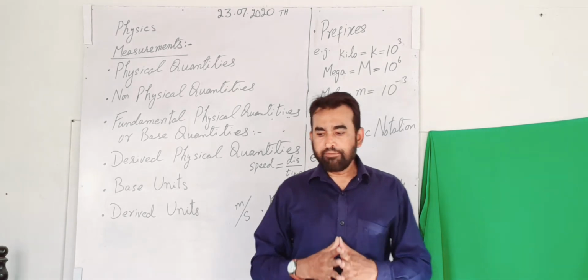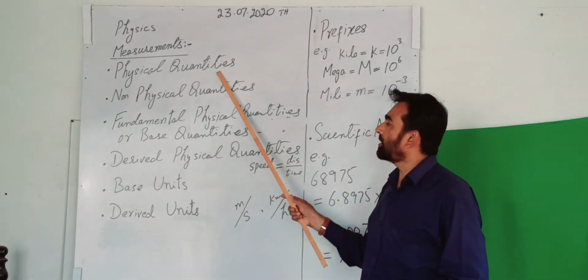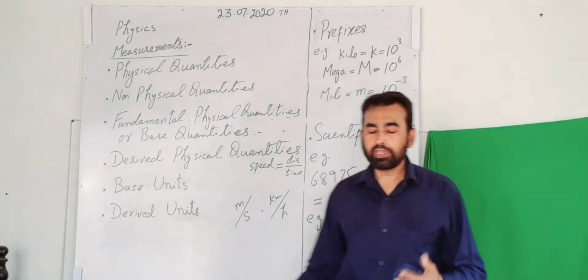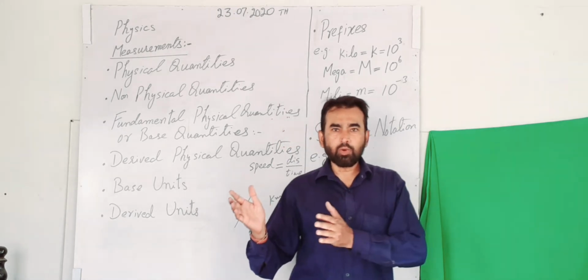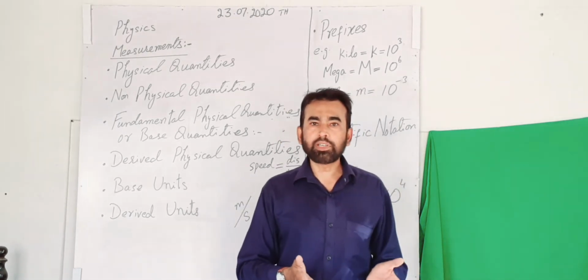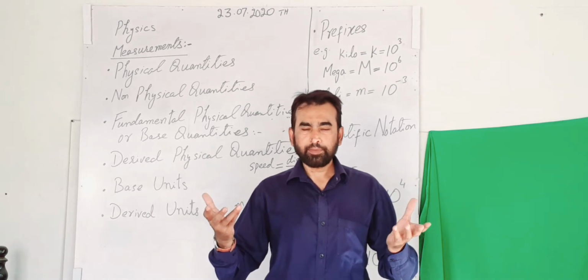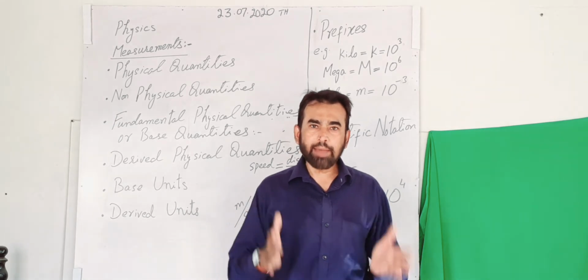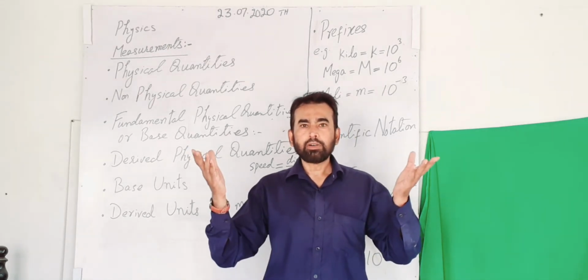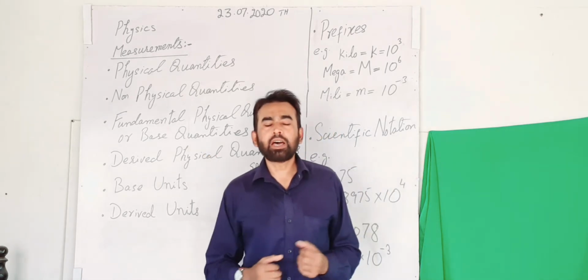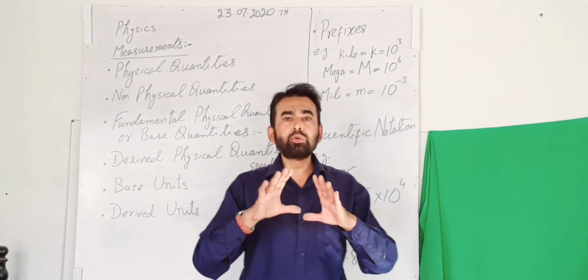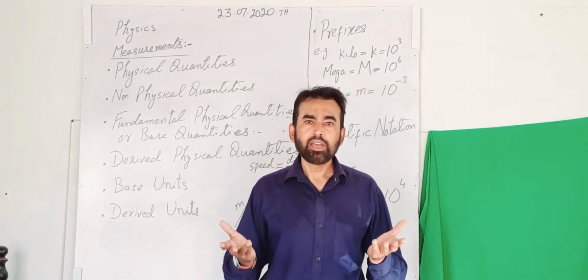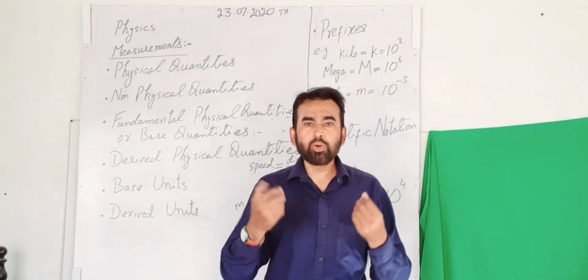Now, there are certain non-physical quantities. Think about it. Against the physical quantities, we have some non-physical quantities, like your feelings: the feeling of pain, feeling of love, sadness, happiness, beauty of nature. All these things are non-physical quantities because we don't have any yardstick or any instrument which can measure all these things. There is no instrument which can measure your happiness.